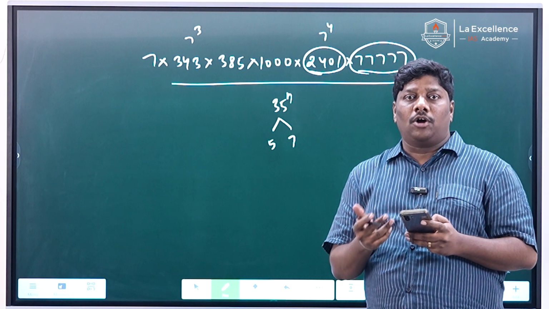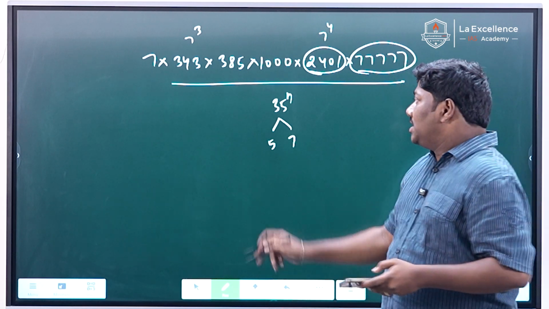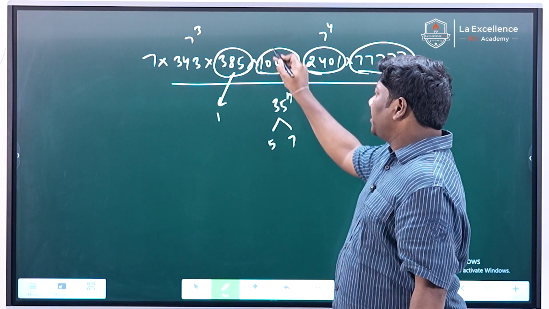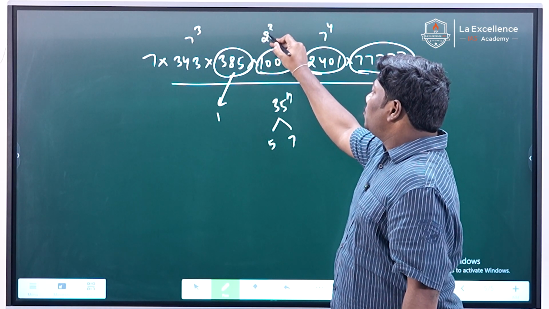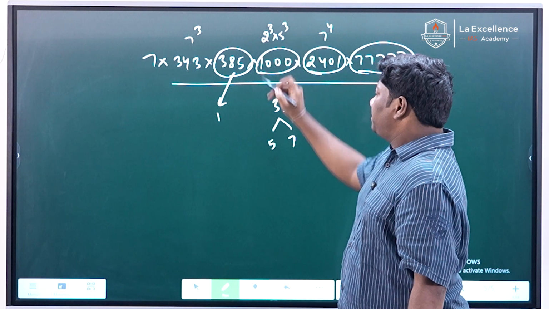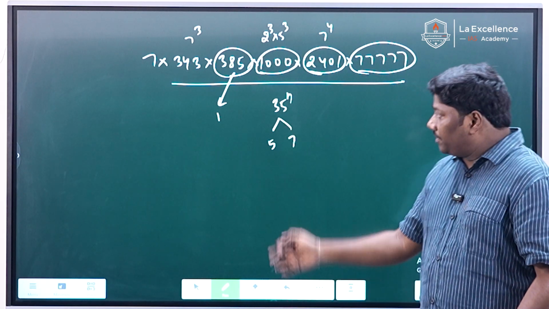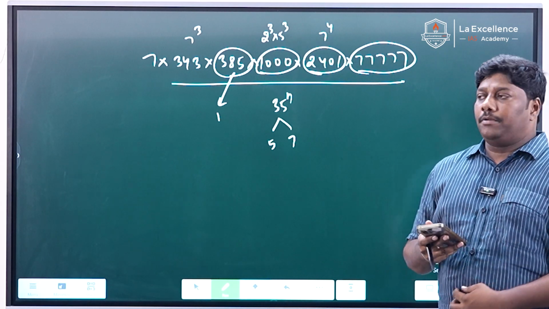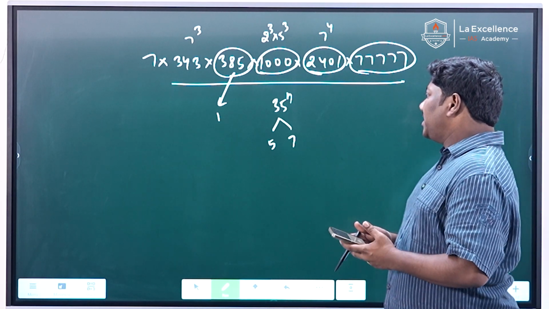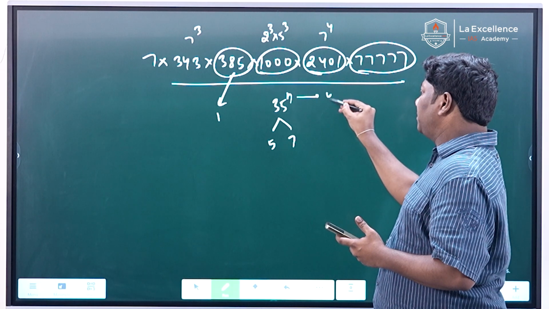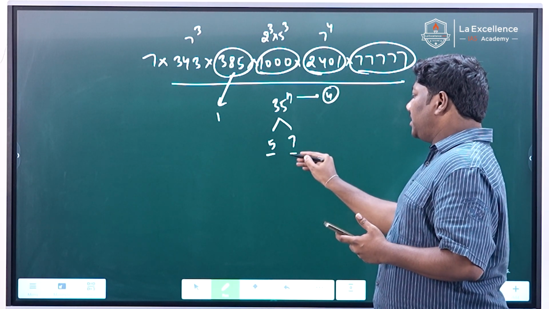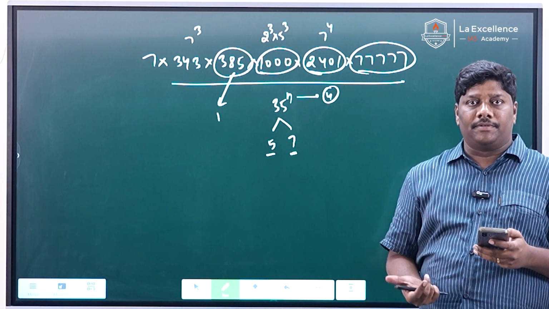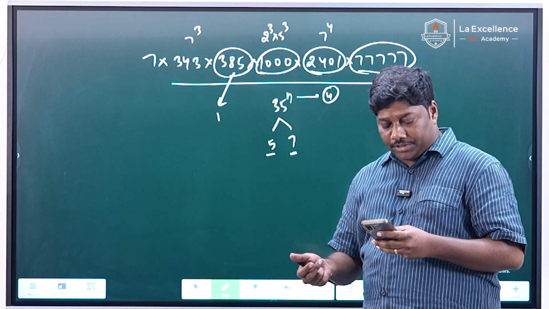All you need to do is count how many 5s there are. There is 1 five in this, and there are 3 5s in 1000, because 1000 is 2 cube into 5 cube. So 1 five and 3 5s, overall you have 4 5s. So the maximum value of n is 4. You need to see the minimum of these two: whether the number of 5s is less or the number of 7s is less. These kinds of questions I have given.